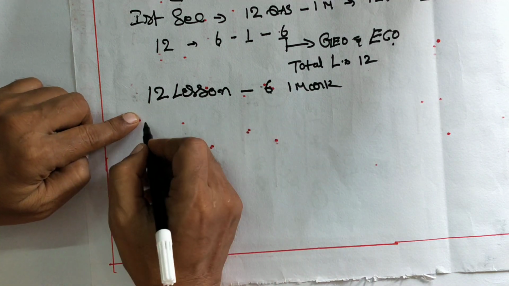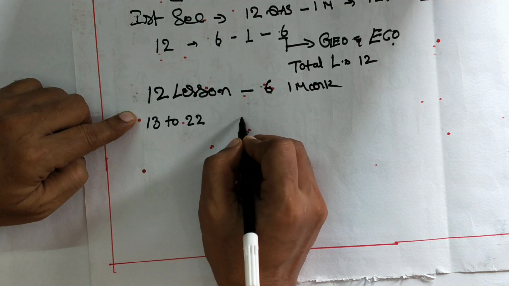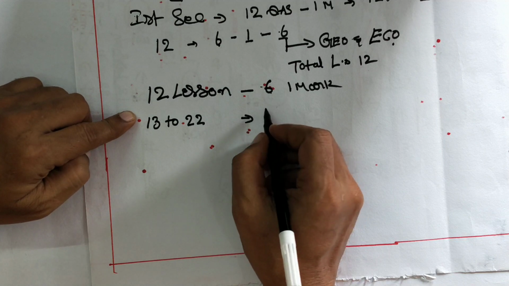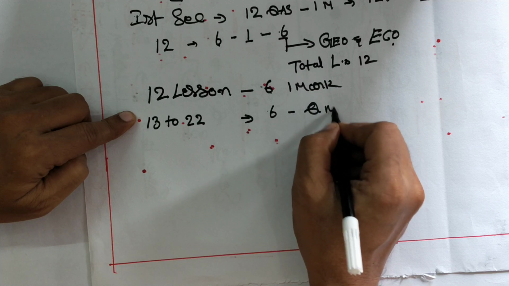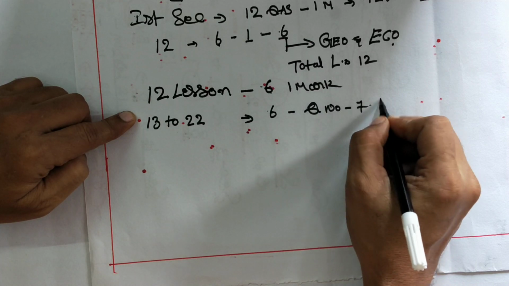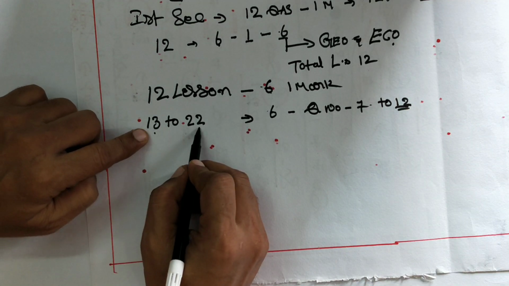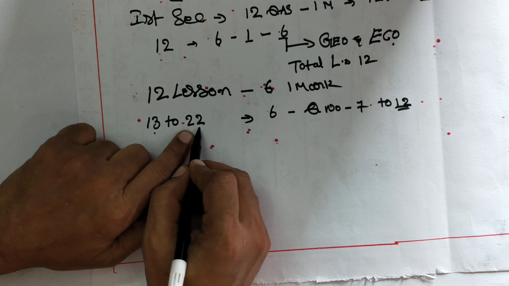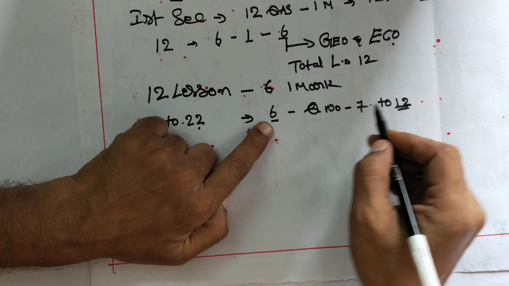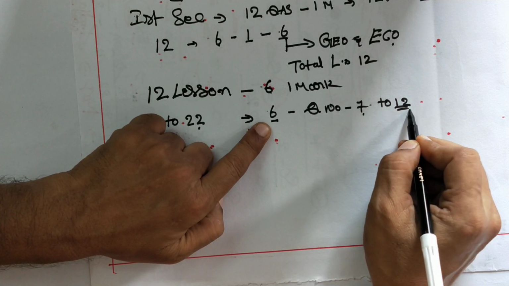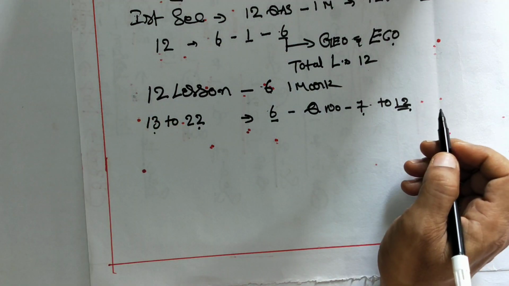And the next, lessons 13 to 22, in these 10 lessons, the next 6 questions, that is question number 7 to 12. From these 13th to 22nd lessons, a total of 10 lessons, they are going to ask only 6 questions. That is, question number 7 to question number 12 are from lessons 13 to 22.